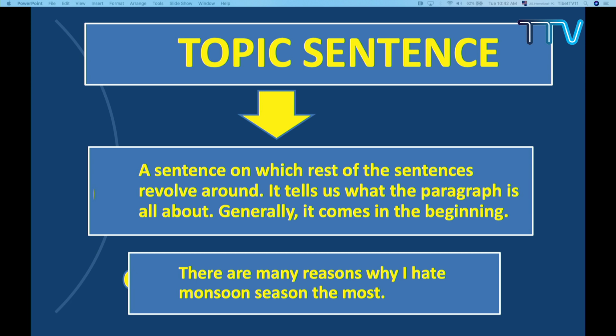A topic sentence is a sentence on which the rest of the sentences in a paragraph revolve around. And what does the topic sentence show? The topic sentence shows us the main thing the paragraph is talking about. And generally, where does the topic sentence come? Generally in the beginning, so it's very easy for us to identify the topic sentence in a particular paragraph. I have also given you one example of a topic sentence: There are many reasons why I hate monsoon season the most.